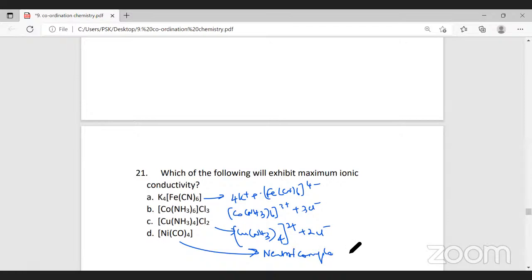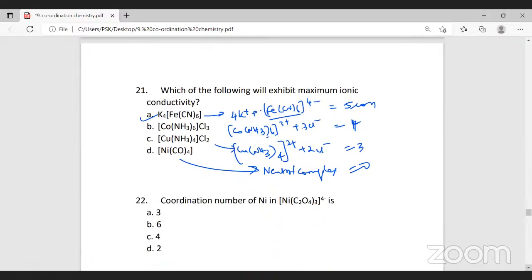Now tell me which will have the highest conductivity. In the first case, we have 5 ions, 4 plus 1. The second case has 4 ions, 1 plus 3. And the third has 2 plus 1, which is 3 ions. It is 0 here. Conductivity is based on the number of ions. Greater the number of ions, greater will be the conductivity. Hence the answer for this is option A.